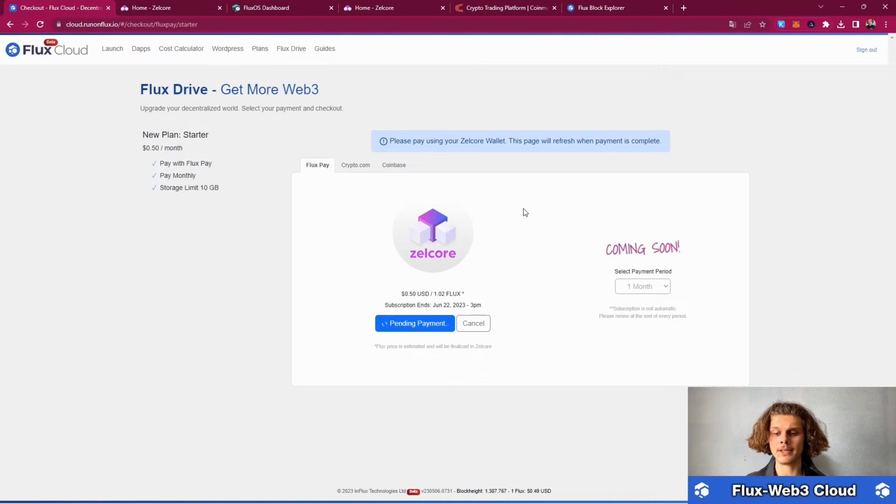So let's wait 2 minutes, but just for your information, this does not renew automatically. You'll have to renew it at the end of every period, so just bear that in mind. But as said, let's wait 2 minutes and then use our Flux Drive.